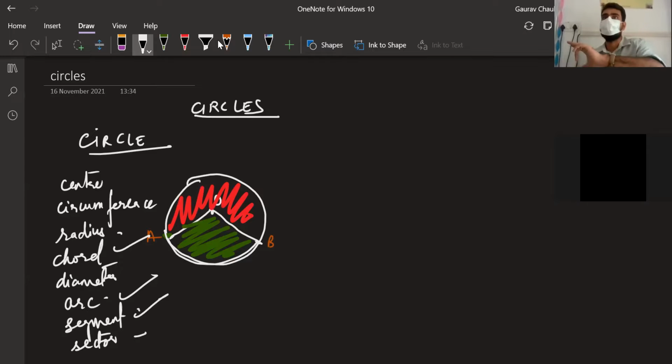Two radii and the corresponding arc which is formed by these radii. Okay, not any. So I'm not going to take these two radii and this arc. No, I'm going to take two radii and the arc which is formed by them. Okay, any questions? All right, that's all of our definitions in this chapter so far.